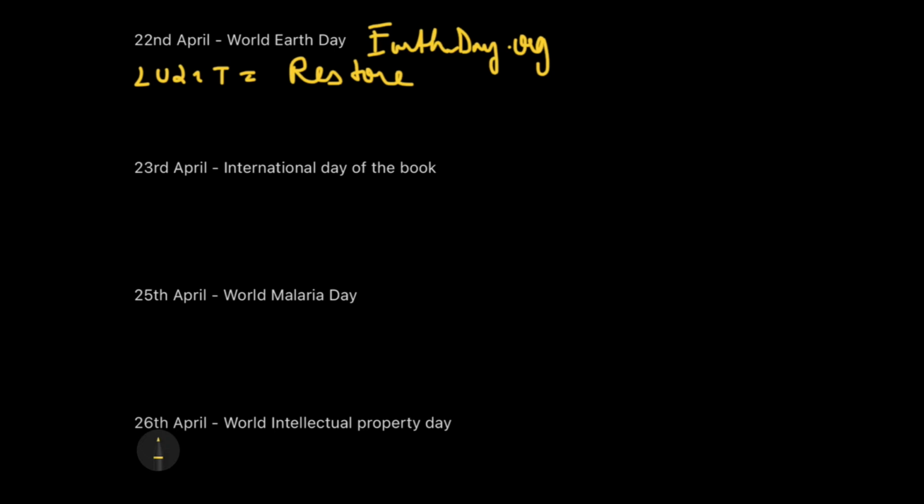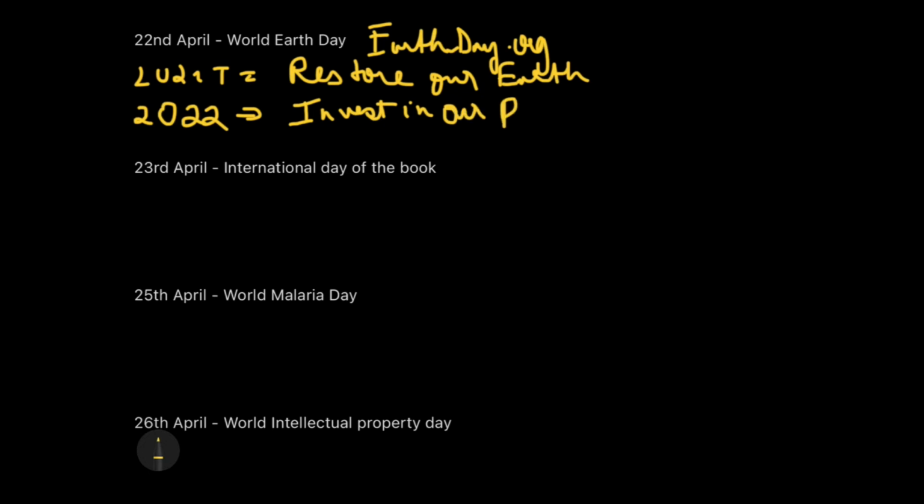Okay, so this is restore our earth. And the next year's theme is ready for the World Earth Day, and that would be invest in our planet. Invest in our planet. That's great. Okay, so the significance is quite easy to understand, so I'll not unnecessarily make it lengthy.